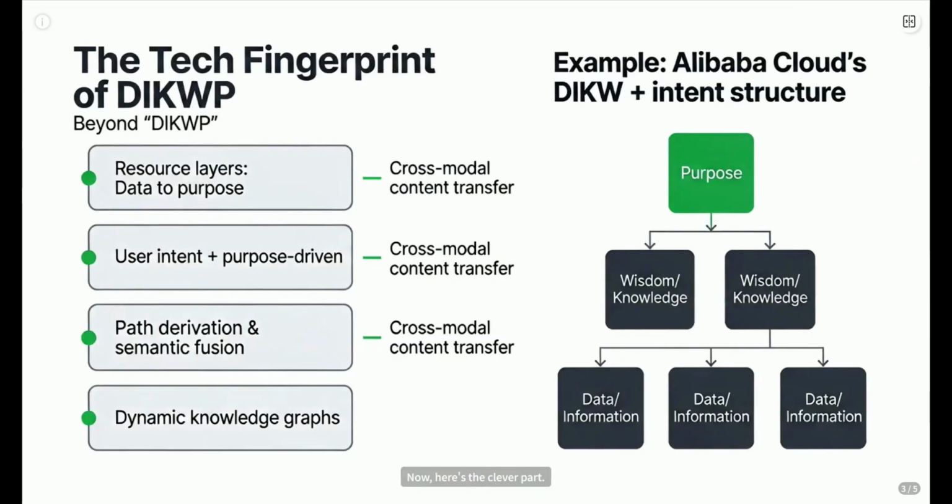Now, here's the clever part. You can't just search for DIKWP and call it a day. Many smart folks use similar tech without naming names. So we developed a D fingerprint. Think of it as a set of unique characteristics.